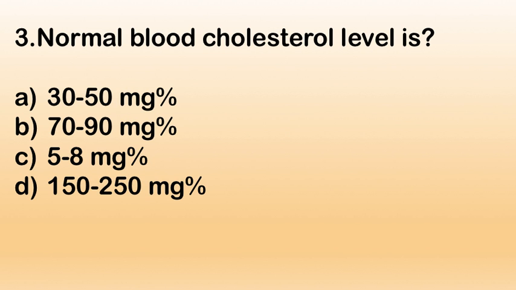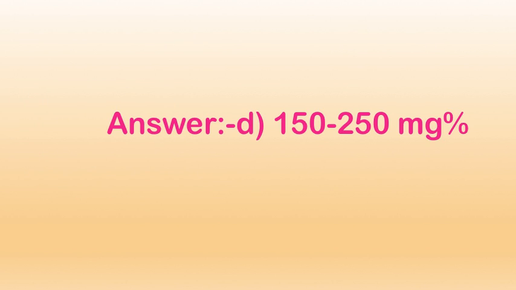Next question. Question number 3. Normal blood cholesterol level is: option A 30 to 50 mg%, B 70 to 90 mg%, C 5 to 8 mg% and D 150 to 250 mg%. Right answer is D. 150 to 250 mg% is a normal cholesterol level.